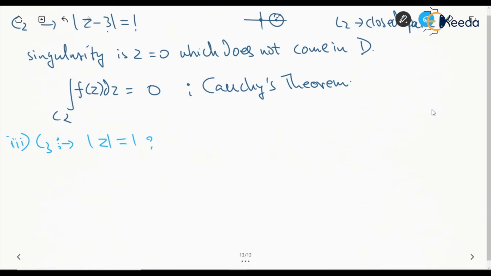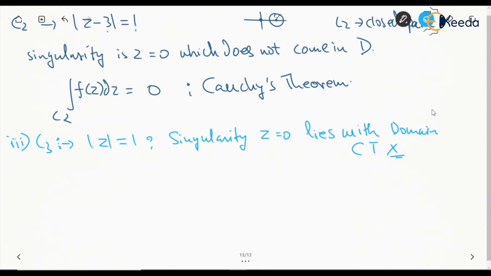Now for this C3, the singularity z equal to 0 lies within the domain D. In this case we cannot apply Cauchy's theorem, right? So Cauchy's theorem cannot be applied in this case.